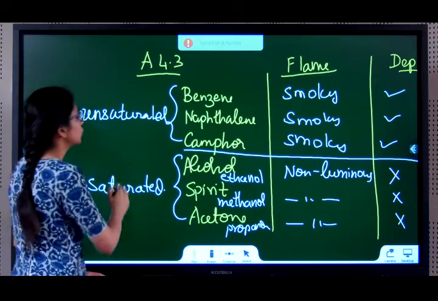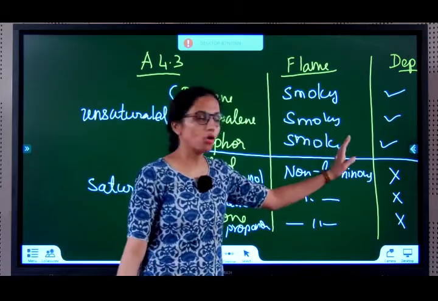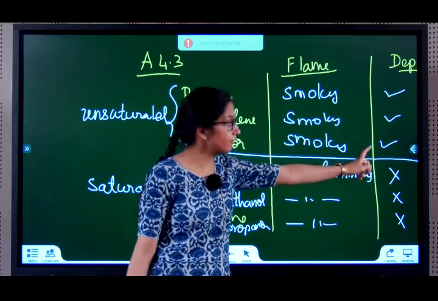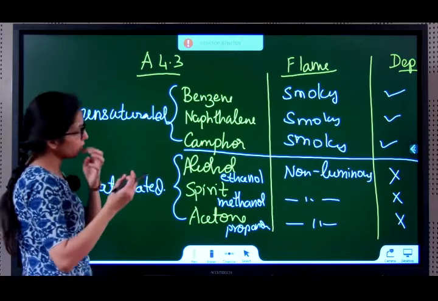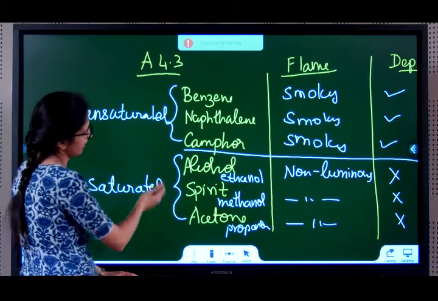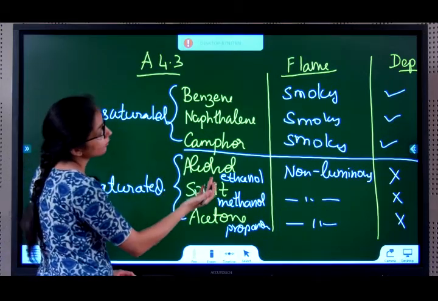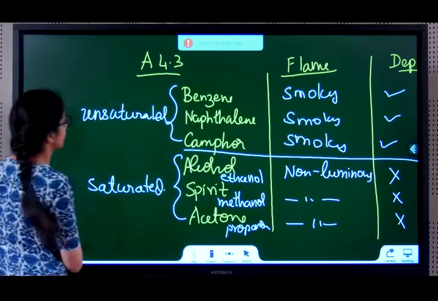Okay. So unsaturated hydrocarbons on burning usually give a smoky flame, and they give out black deposits. That is nothing but also called soot. Alcohol, spirit, acetone, all these are saturated hydrocarbons. They give a non-luminous flame and they don't give black deposits.